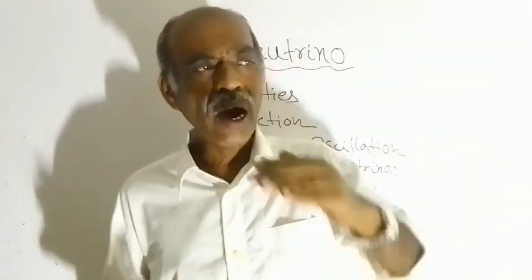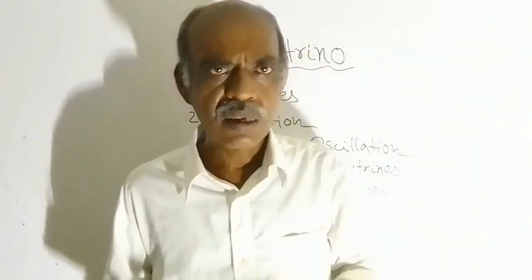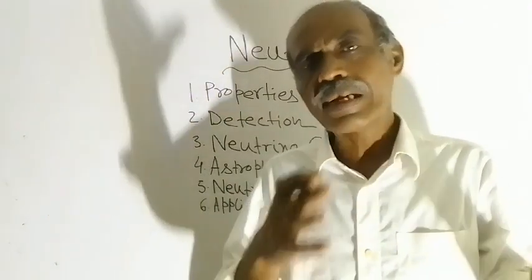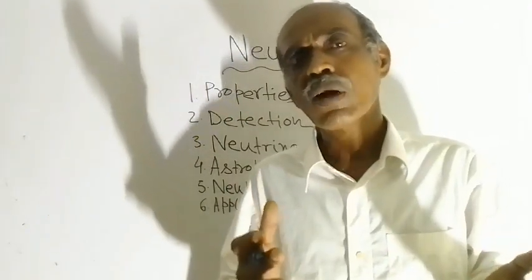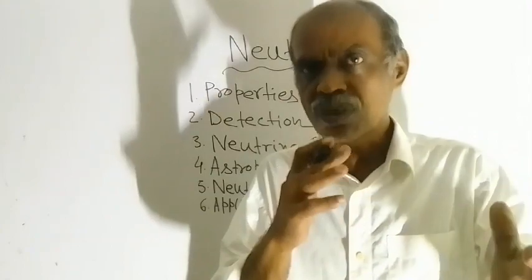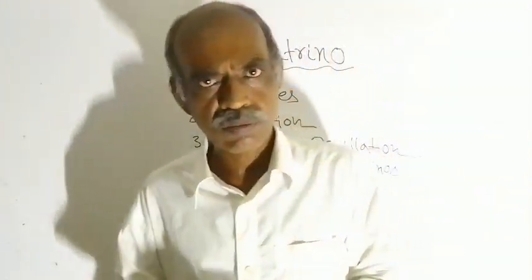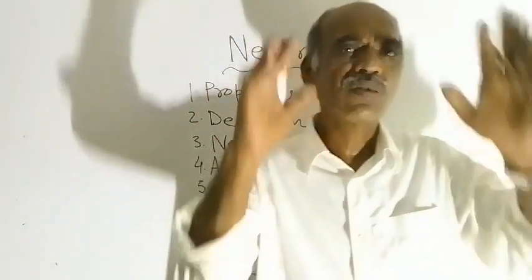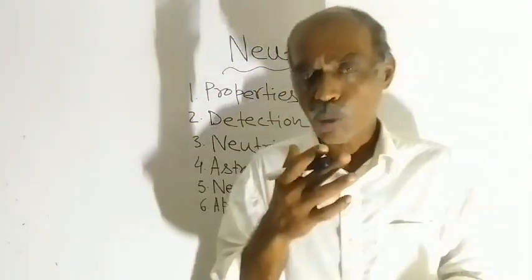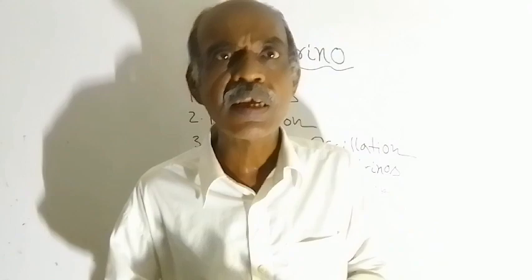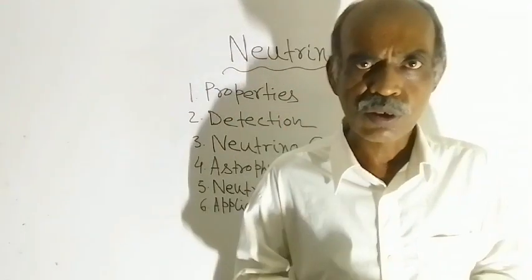While traveling, electron neutrinos can change themselves into muon neutrinos. Say muon neutrinos are traveling; while traveling they can change themselves into tau neutrinos.